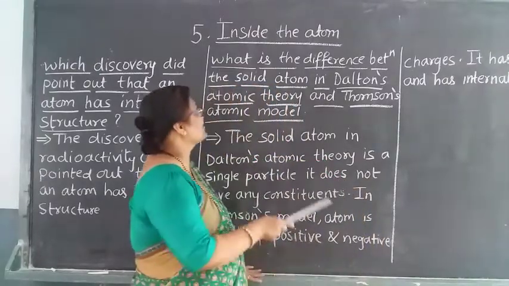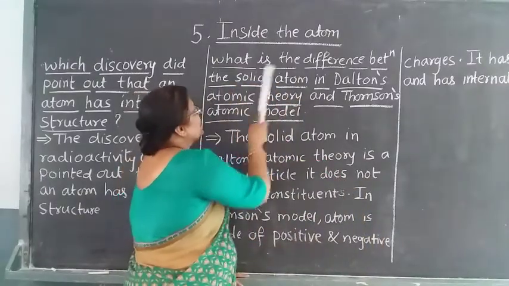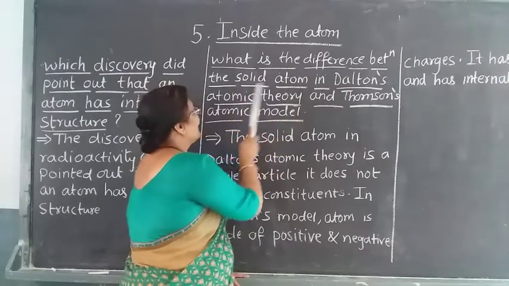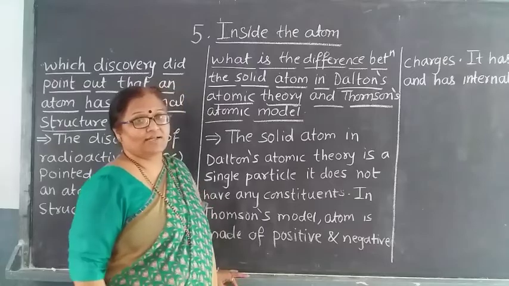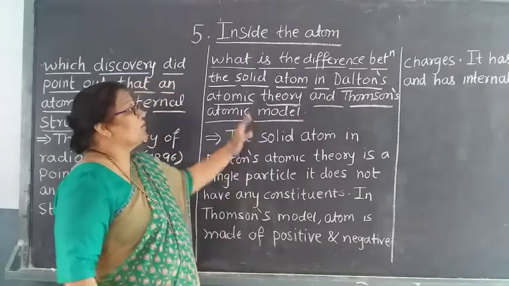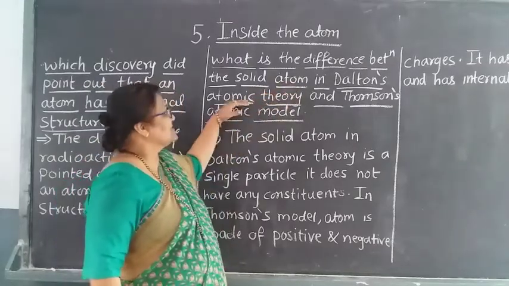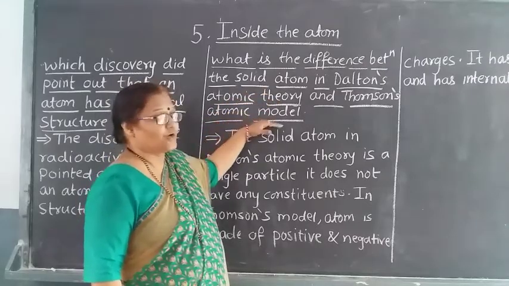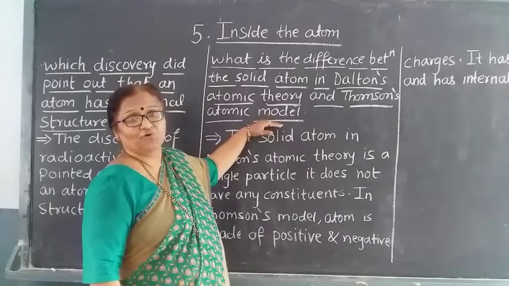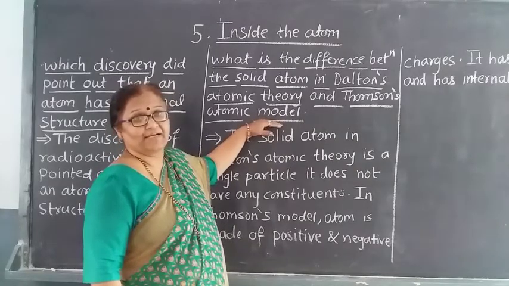The next question is: what is the difference between the solid atom in Dalton's atomic theory and Thomson's atomic model? There are two models, Dalton's atomic model and Thomson's atomic model. Both put forth their theories separately.